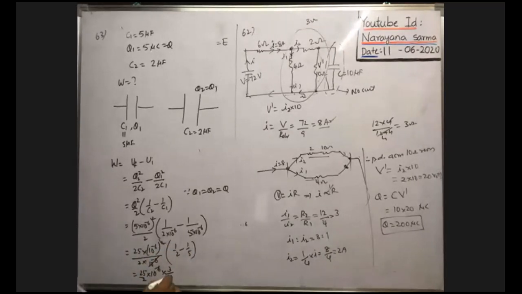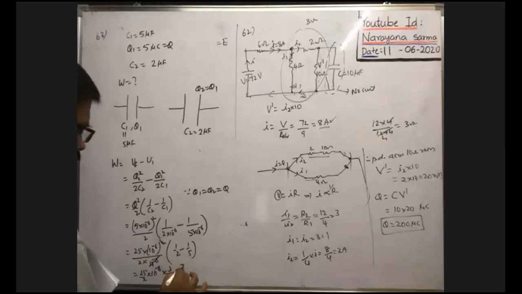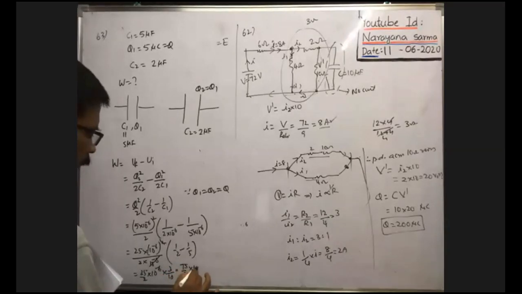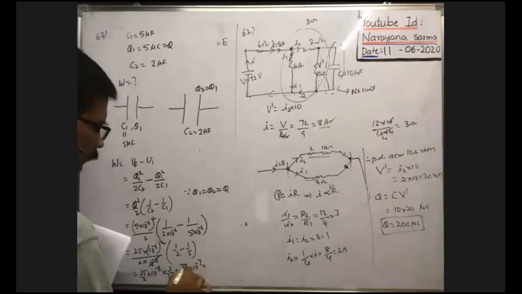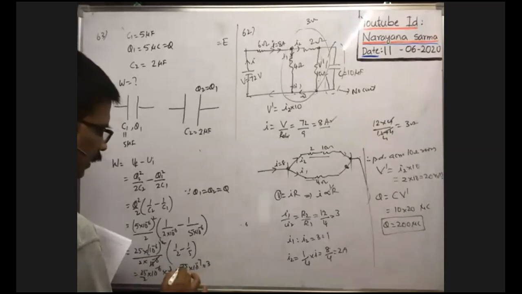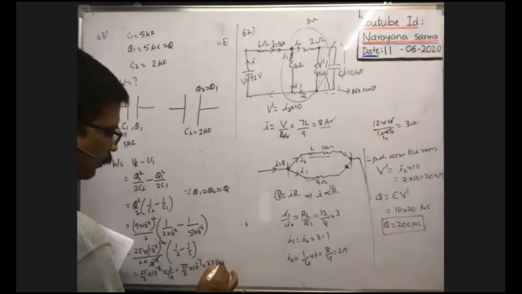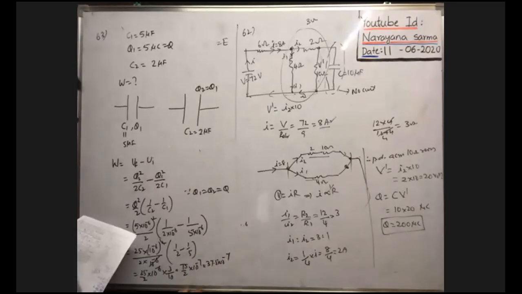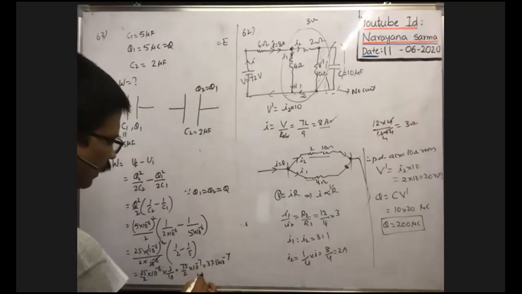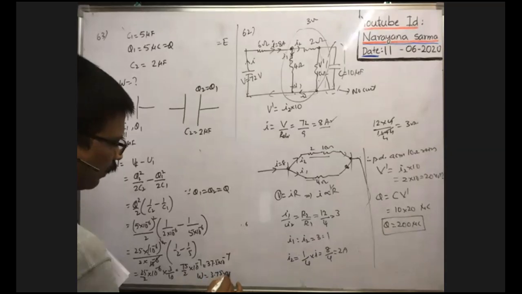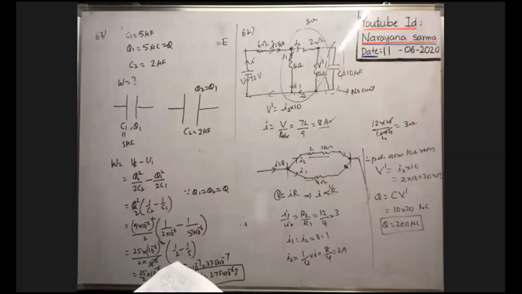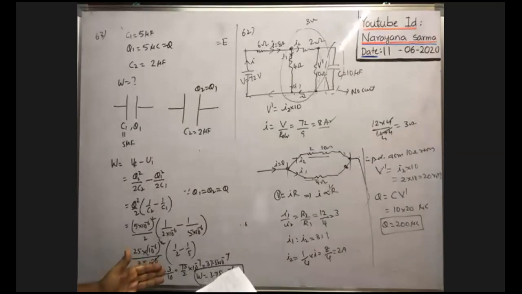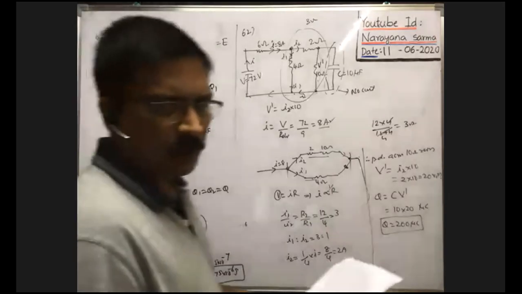Therefore, this is equal to 75 by 2 into 10 to the power of minus 7. If you simplify, you will get 3.75 into 10 to the power of minus 7. Therefore, work done is equal to 3.75 into 10 to the power of minus 6 joules, we can write. This is the amount of work to be done to increase the distance between the two plates of the capacitor so that capacitance becomes 2 microfarad. 3.75 into 10 to the power of minus 6 joule is the answer.